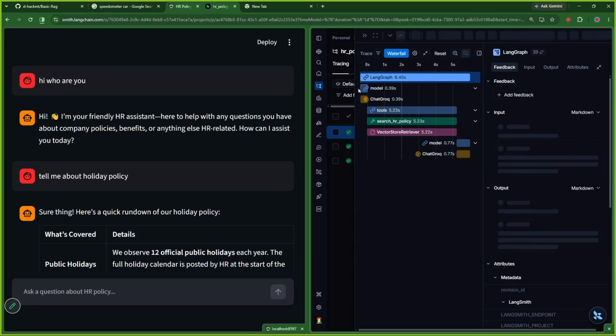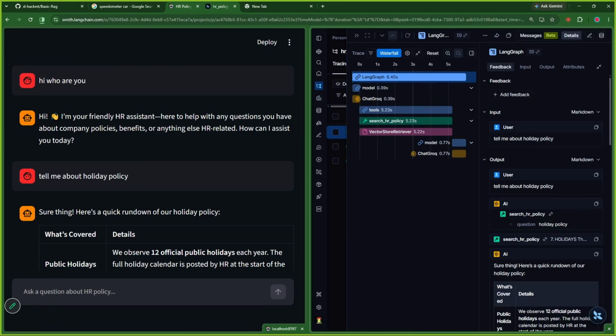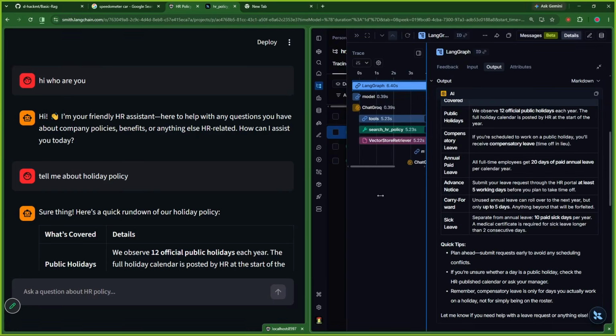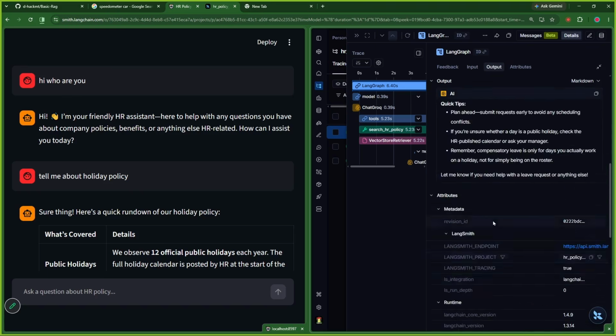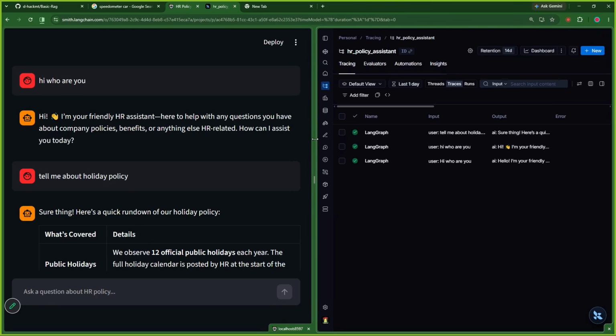And now we can see a beautiful waterfall over here that, hey, we started with LangGraph. We have tools, we have HR policy, we have vector store, and this is the model, and we can see the entire trace over here. What was the user saying? What is the response? And yes, what we have done is we have successfully set up our tracing, and we have successfully set up our logger.